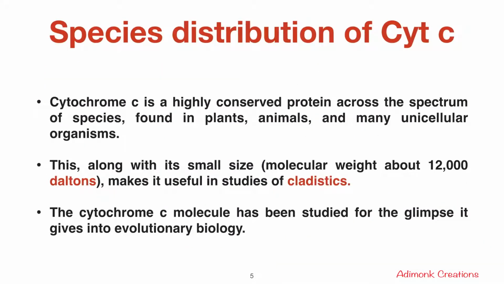Now, let us see the species distribution of cytochrome C. Cytochrome C is a highly conserved protein across the spectrum of species, found in plants, animals, and many unicellular organisms. These, along with its small size, molecular weight of about 12,000 daltons, make it very useful in studies of cladistics. The cytochrome C molecule has been studied for the glimpse it gives into evolutionary biology.